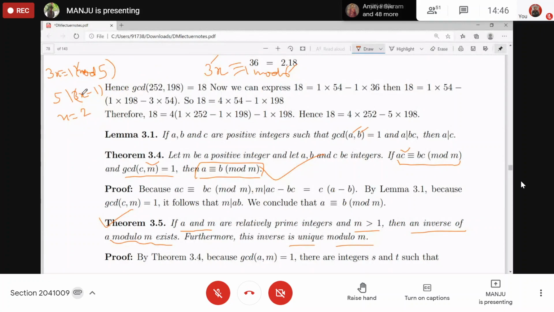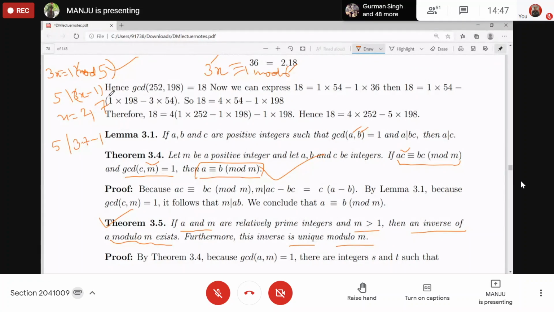What is the meaning of this in modulo M? See, this is also satisfied by 7, right? 5 divides 3 into 7 minus 1. So x is also 7. But 7 and 2 are congruent in modulo 5. These are equivalent. So this is unique.